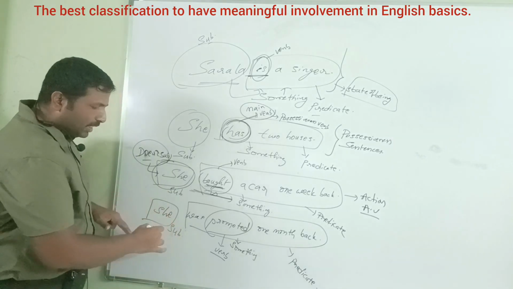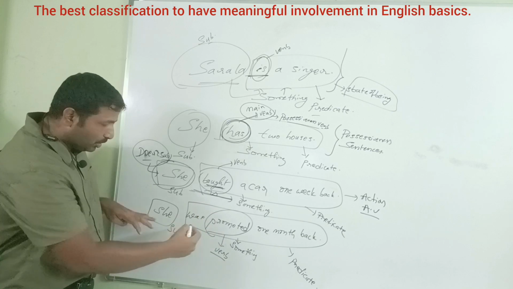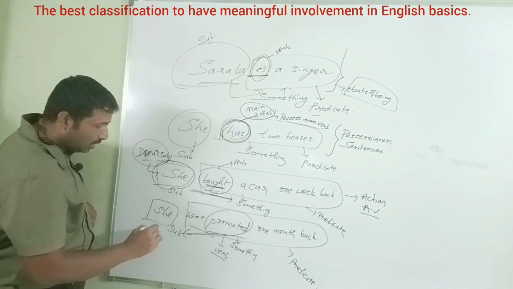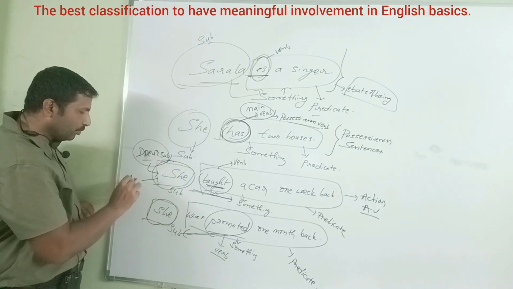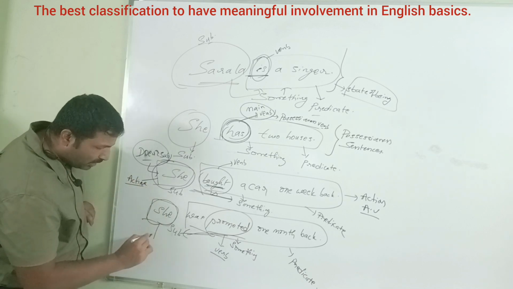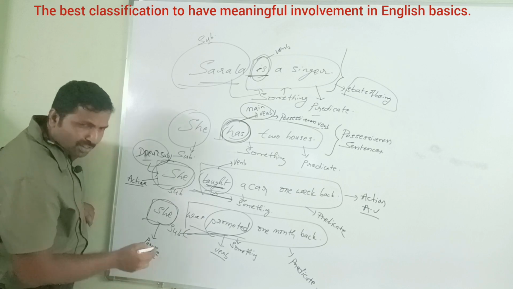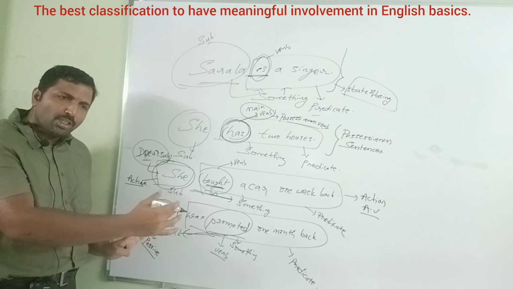Coming to the fourth sentence, she was promoted. She did not promote someone. The promote action happened on the subject. Here subject is passive. Here subject is active. In an active voice sentence, subject is active. In a passive voice sentence, subject is passive. Passive means subject is not doing anything. It is simply there. She was promoted.